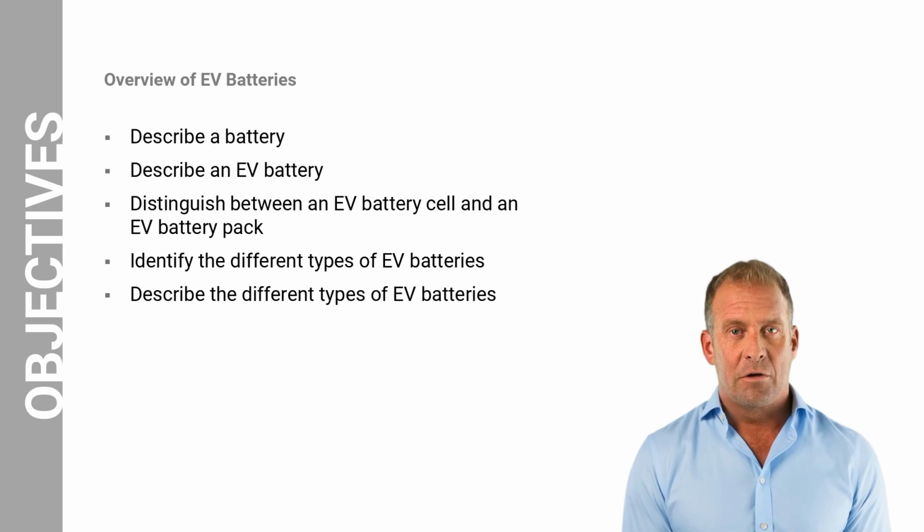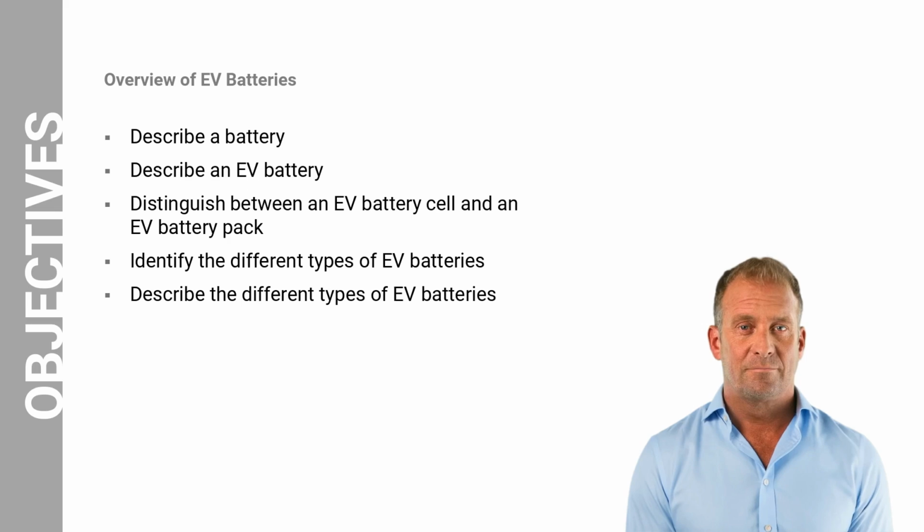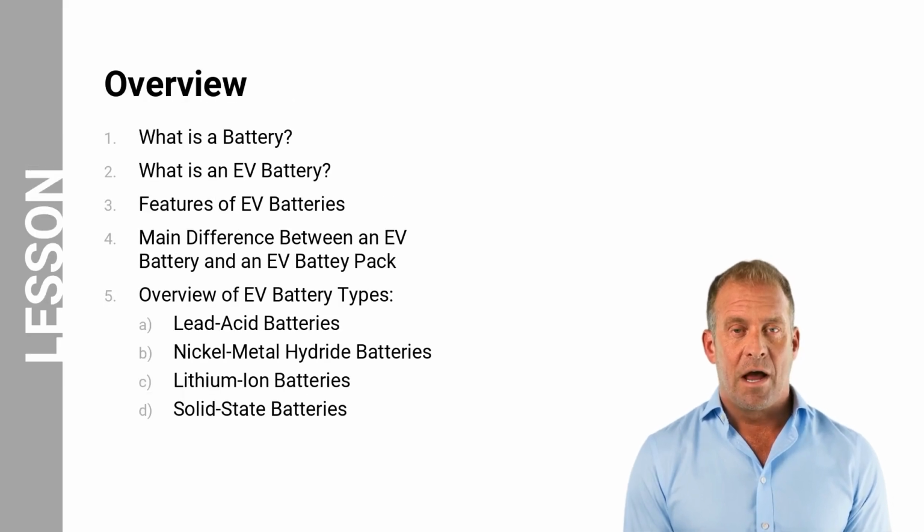Next, you will familiarize yourself with the various batteries used in EVs, and finally, you will be able to describe the different types of EV batteries. In this lesson, we will provide you with an overview of a conventional battery and an EV battery, the distinct features of an EV battery, and the main difference between an EV battery and an EV battery pack. We will also cover the overview of EV battery types, focusing on some main batteries: lead-acid, nickel metal hydride, lithium-ion, and solid-state.